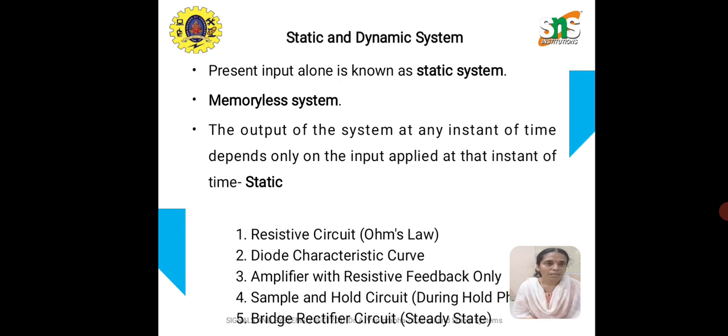Next is sample and hold circuits. And finally, the rectifier circuits. Rectifier circuits are meant for the particular voltage given as an input to the bridge circuit, and that voltage alone is rectified and converted into pulsating DC. So these are some examples of the static system.